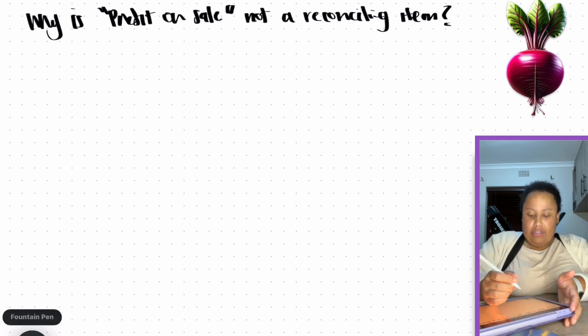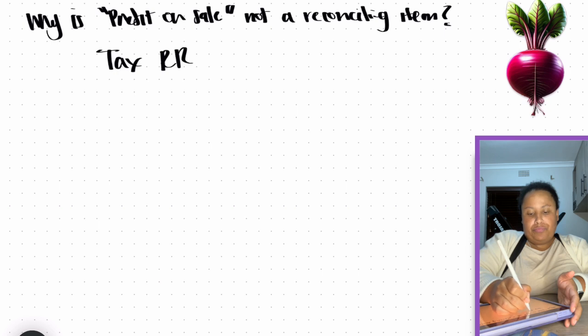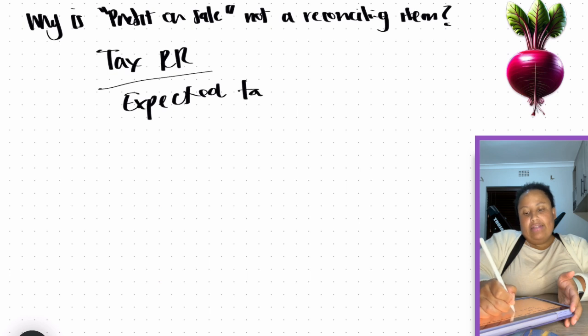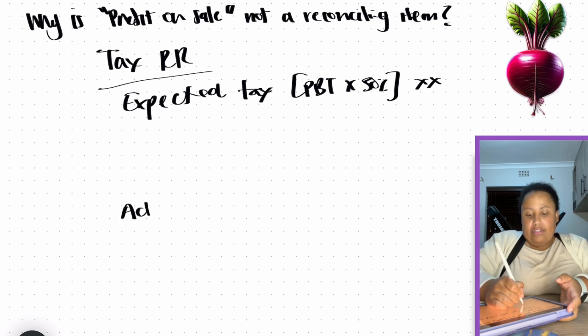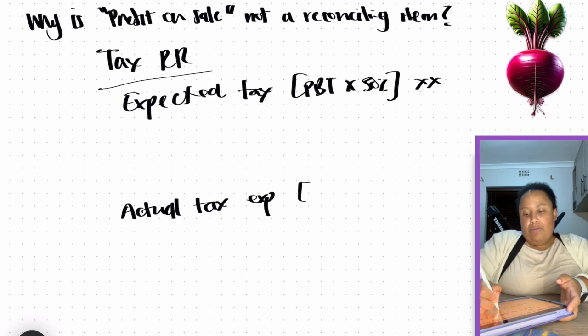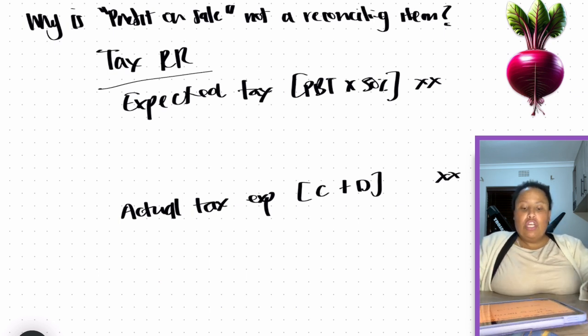We are trying to explain to the users of the financial statements why our expected tax, which is going to be our profit before tax multiplied by our tax rate, and let's just assume in this question that it's 30% to make the numbers easy, is different to our actual tax expense, which would be the sum of the current plus the deferred tax. So what we are looking for is items that have been included in either the starting point or the end point, but don't appear in, conversely, the end point or the starting point.